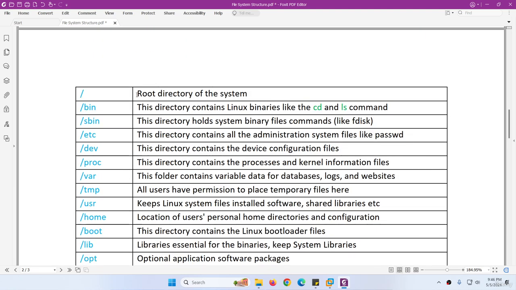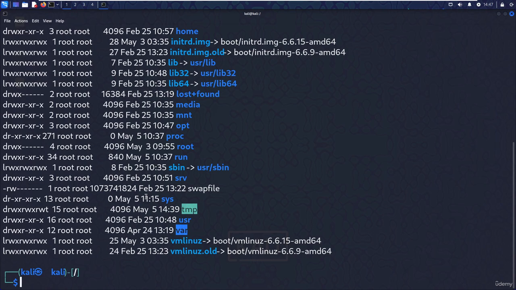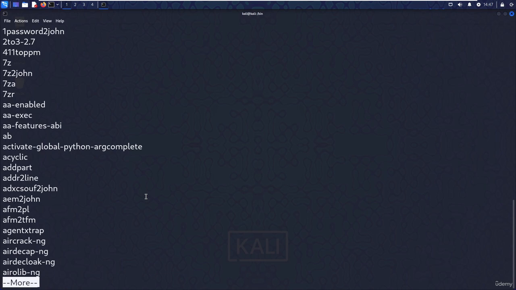So the first one is the root directory. The sign is like this, and it's like a C drive. Then we have the binary content, Linux binaries. All the commands like cd, ls, and cp you will find under this binary directory. If I go to bin and run ls, showing more, you see 7-zip is there.